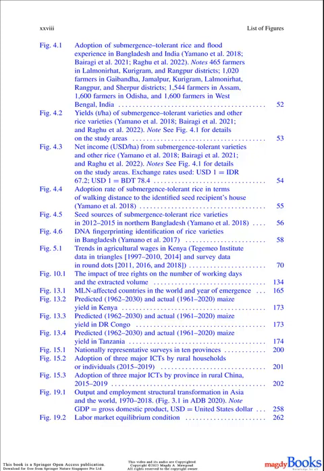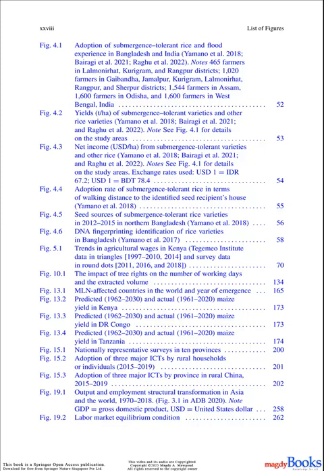Figure 4.2. Yields, T per hectare, of submergence-tolerant varieties and other rice varieties. Yamano et al. 2018. Bairagi et al. 2021, and Raghu et al. 2022. Note: see Figure 4.1 for details on the study areas.